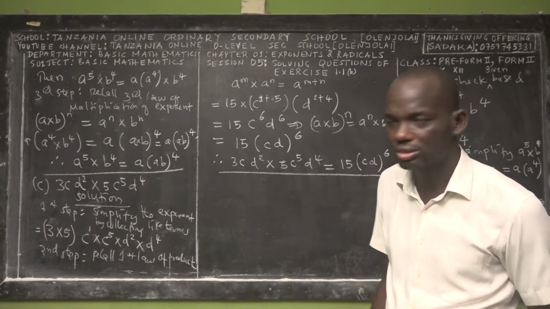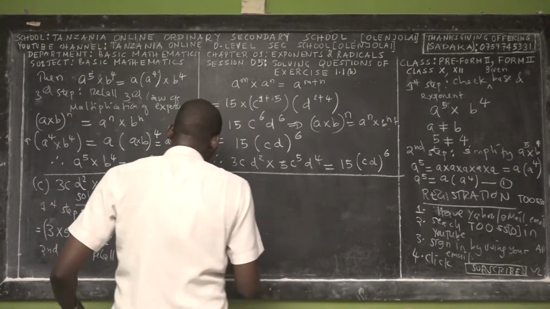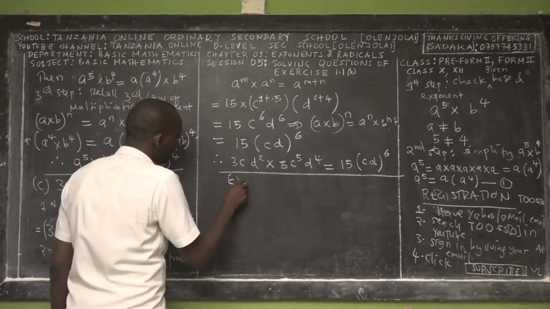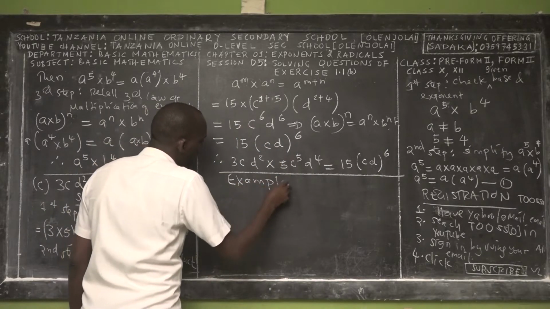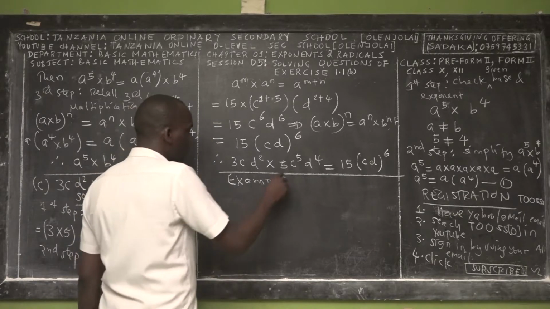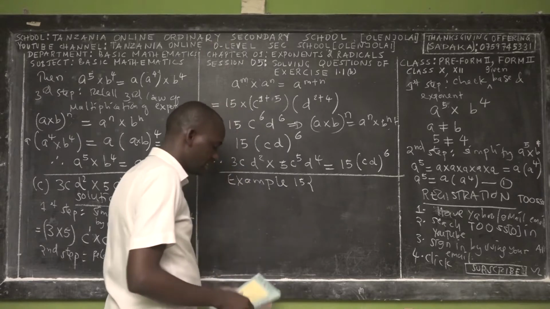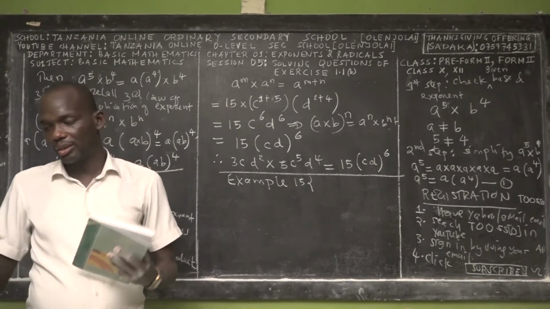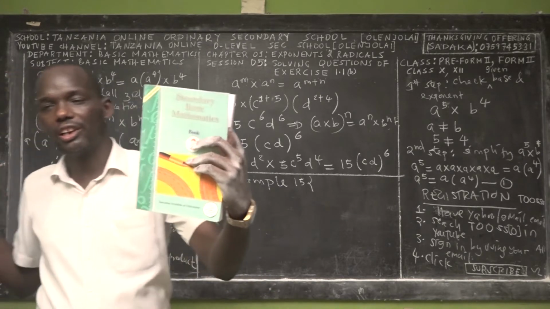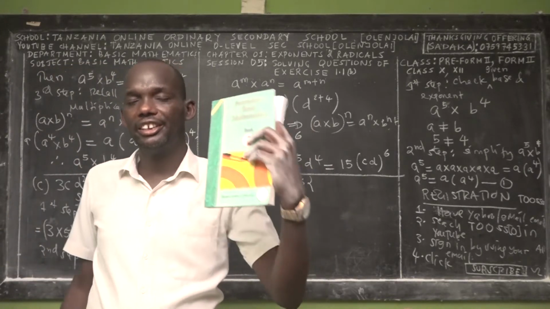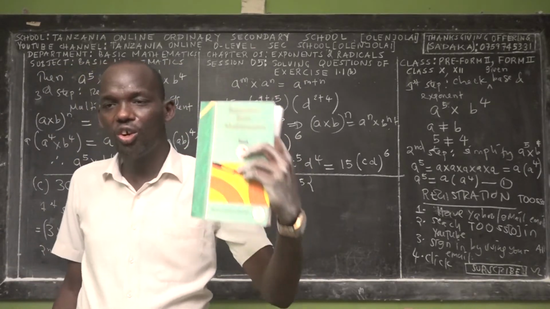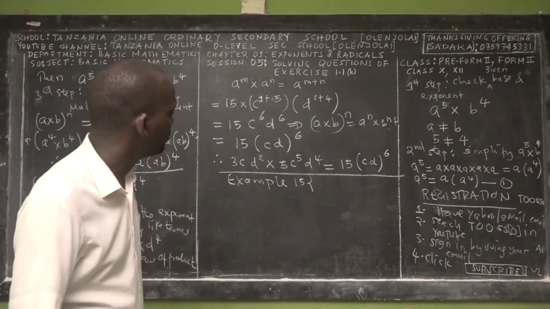So ladies and gentlemen, as I've written there, today I would like to build a foundation on how you can solve problems of exercise 1.1 in these Secondary Basic Mathematics books. This is the reference book that I'll be using intensively to teach you all 11 chapters of Form 2 basic mathematics.